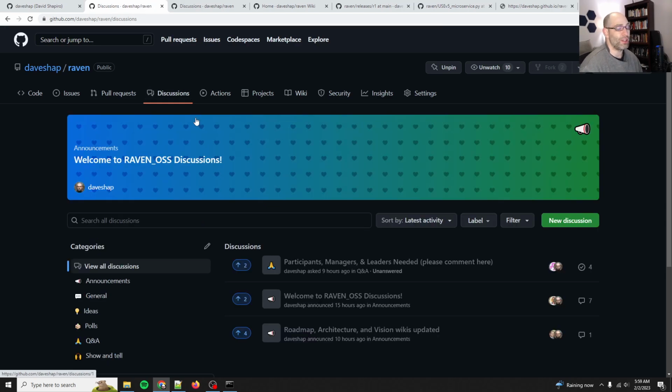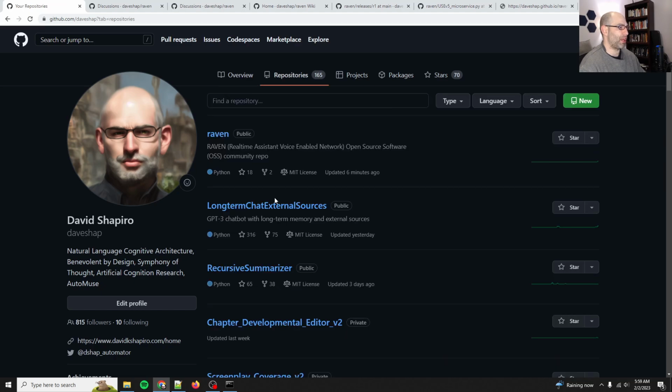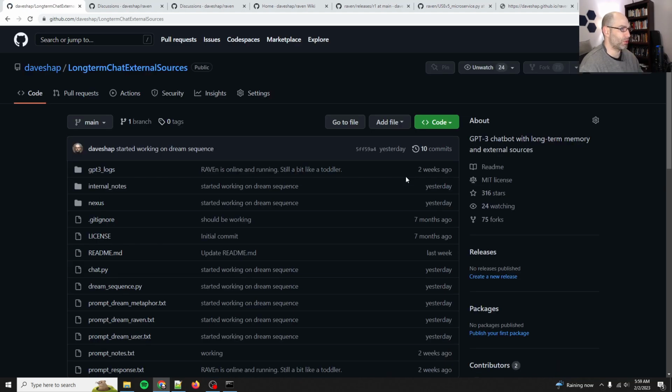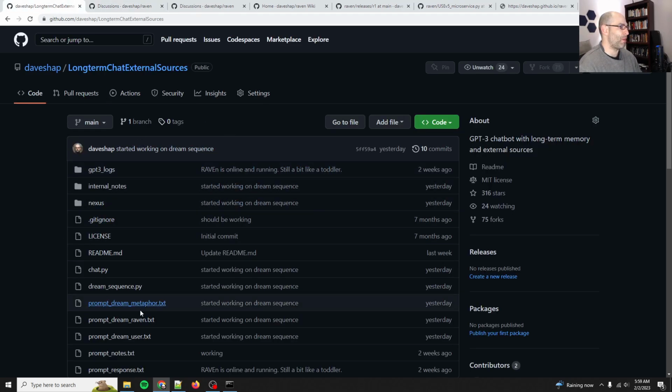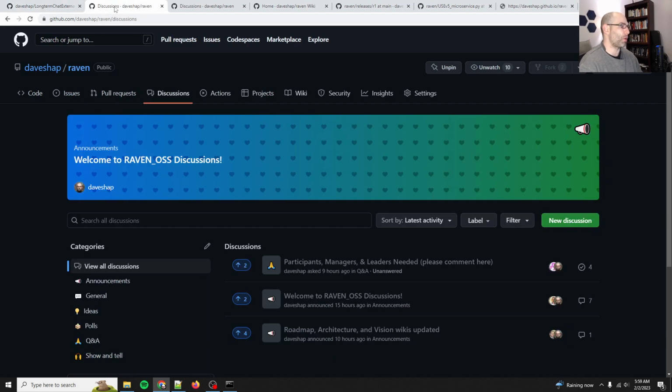If you have any ideas, so here's the other thing. Many of you will be familiar with my long-term chat with external sources. This one has 75 forks and 316 stars. This is like the toddler version of Raven. So if you started here, please go ahead and jump over and let's participate in the fully fledged Raven. So the big difference is that this is going to be a microservices architecture, whereas this one is like a monolithic experiment.